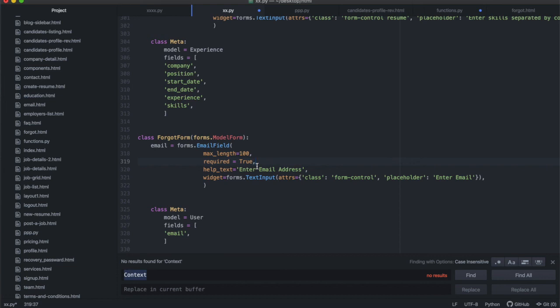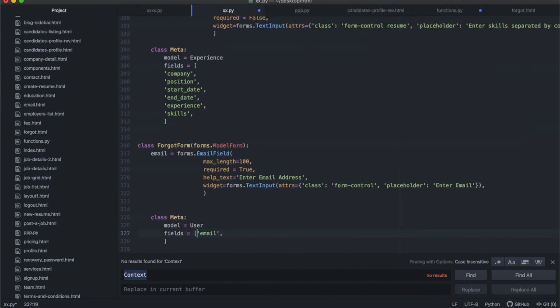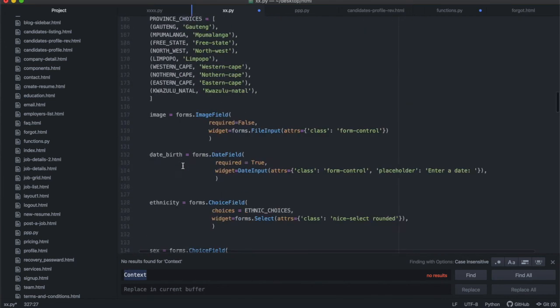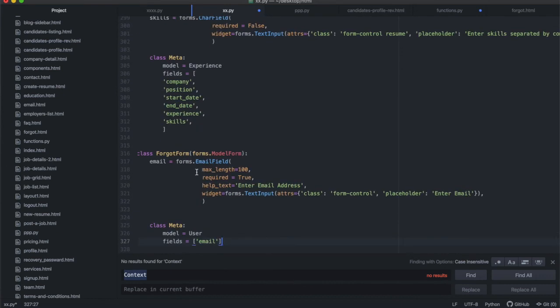After you've done that, you'll have your class Meta, and then you'll specify the model is User, and the fields. The only field that you want is email. Actually, you can even just do it like that, because it's only one field. The field is email. Once you've done that, you've specified your forgot form inside of your forms file.